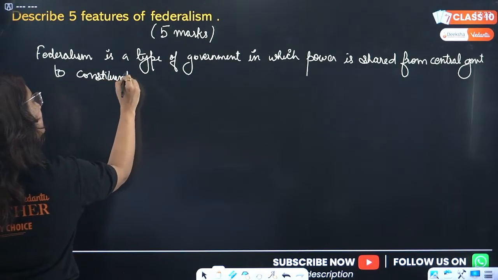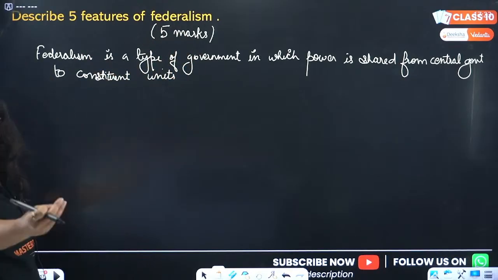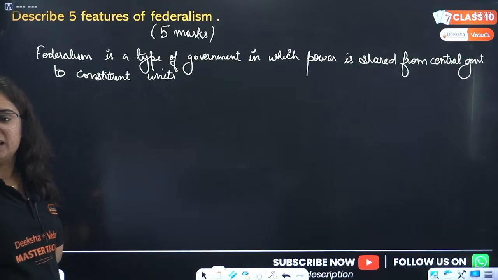This is federalism. Like in India, we have central government, state government, local government. So the powers are shared among the levels.